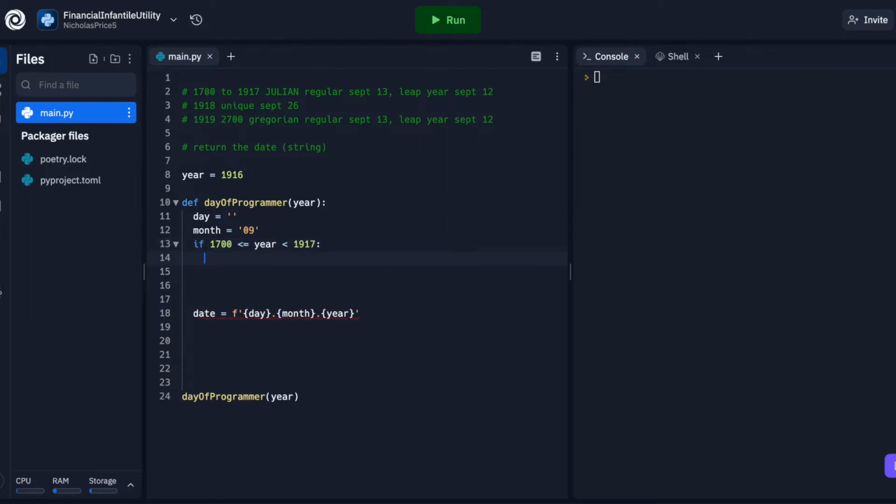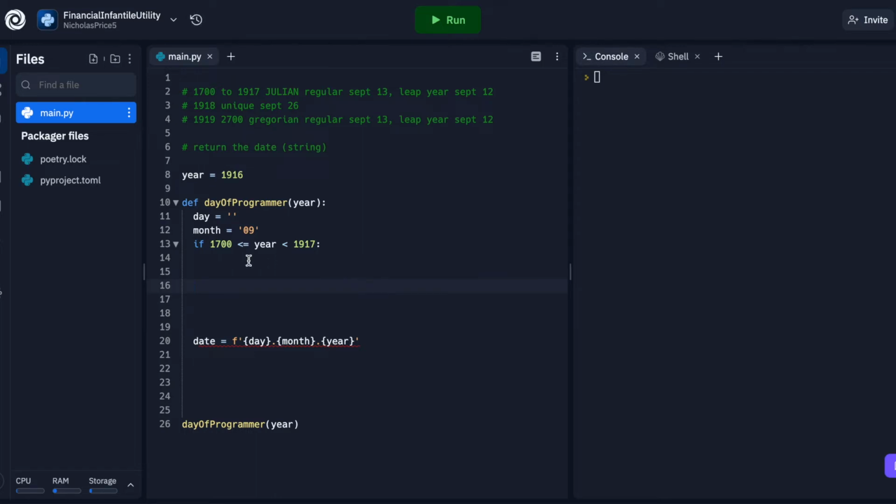Let's just write out all three of our conditions right now, and then we'll dig a little bit deeper into figuring out the leap years. Okay, so there's our first if. Then we have an elif. Year, as indicated up here, is equal to 1918. That's going to be the only year that follows that conditional statement.